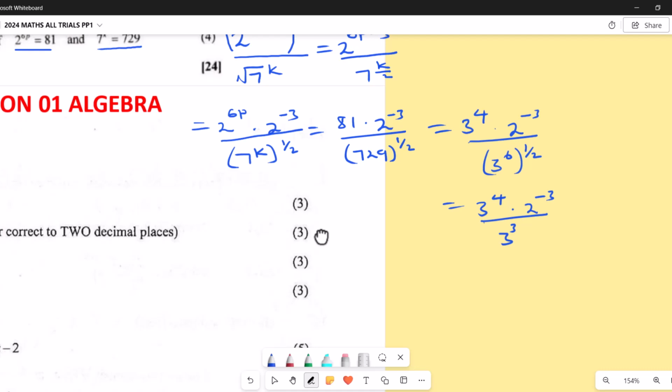So I'm going to have 3 to the power 4 minus 3 dot 2 power negative 3, which gives me 3. Now this one, take it down to make it a positive power, that is 2 power 3, which gives me 3 over 8 as my final answer.